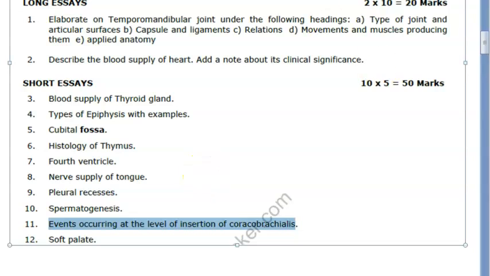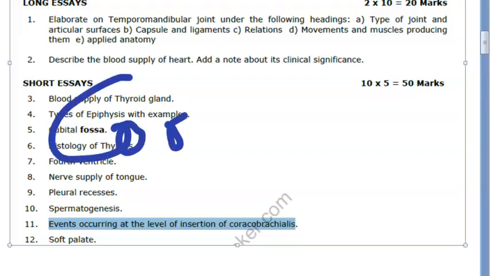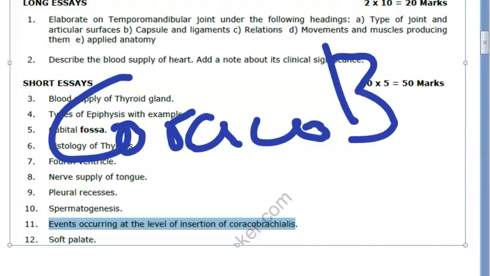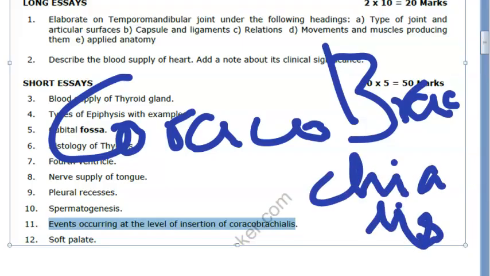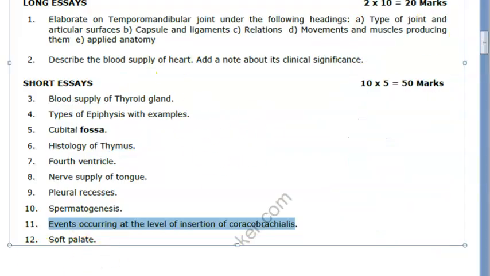So in this question, they're asking about events occurring at the level of insertion of coracobrachialis. Okay, this is a muscle from the coracoid process of your scapula to the humerus. They are not asking about the coracobrachialis origin and insertion. No, they are asking something very special.